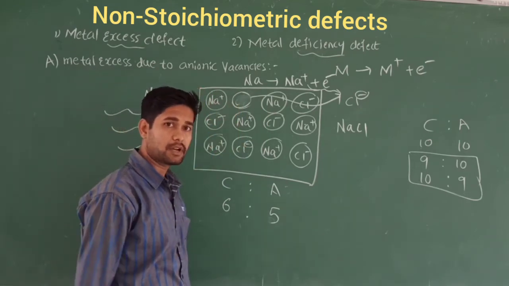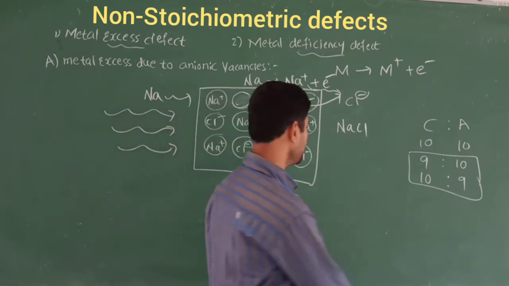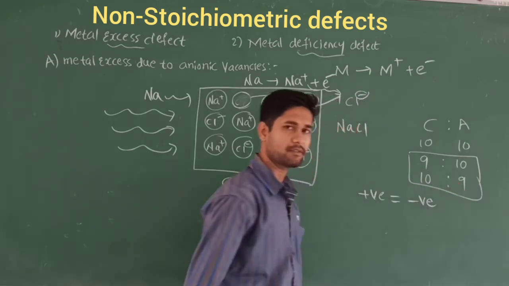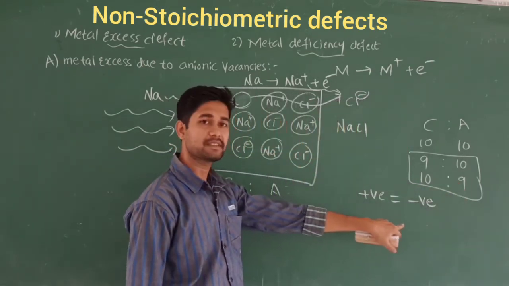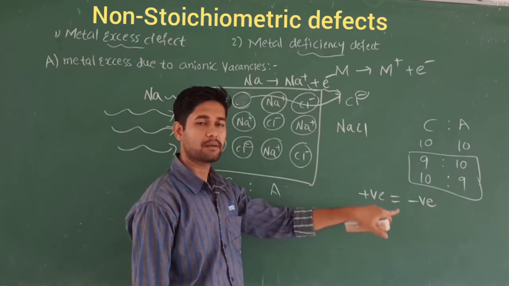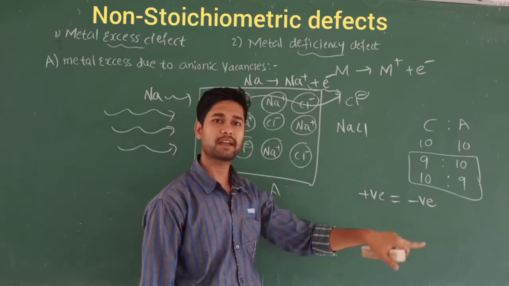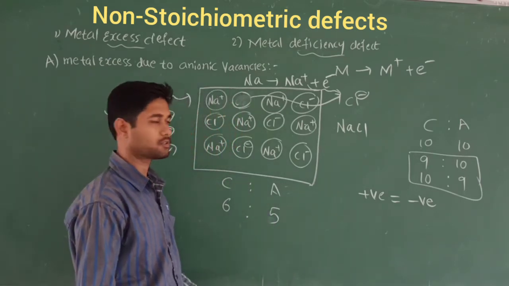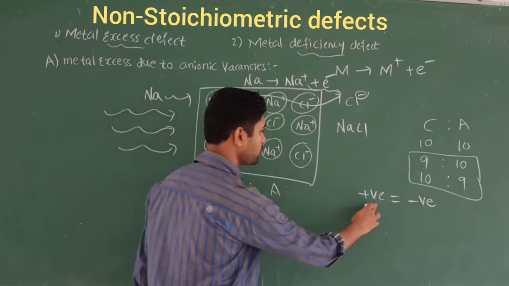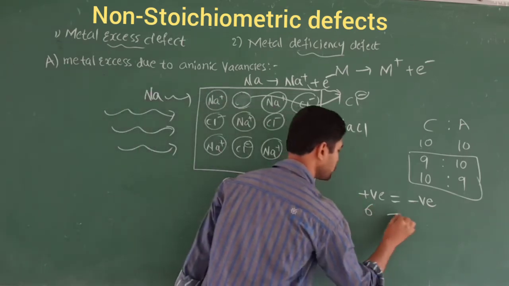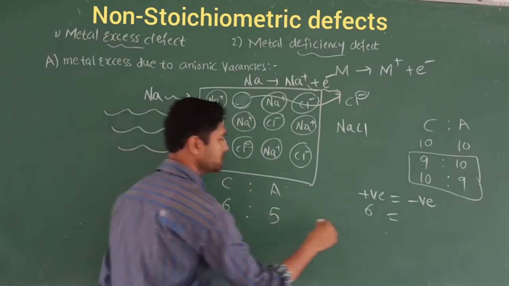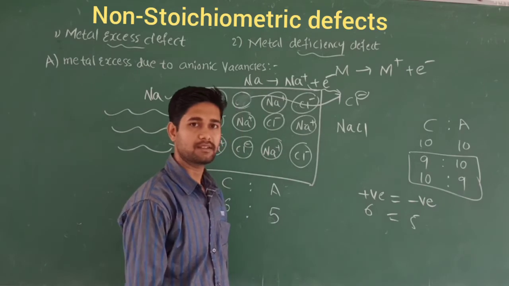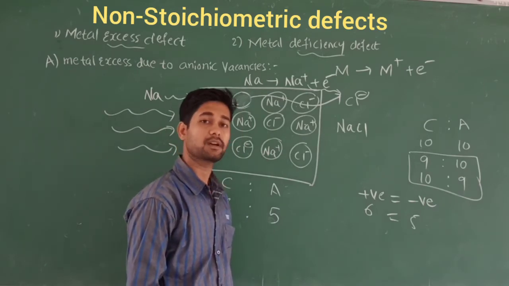But what about electrical neutrality? Electrical neutrality is nothing but the number of positive charges being equal to the number of negative charges. You have seen some of the defects: if there are missing cations, the number of missing cations is equal to the number of missing anions, and the electrical neutrality is maintained. But here the electrical neutrality is not good. You can see the number of positive ions is 6. What about the number of negative ions here? There are 5. I mean, one is less.